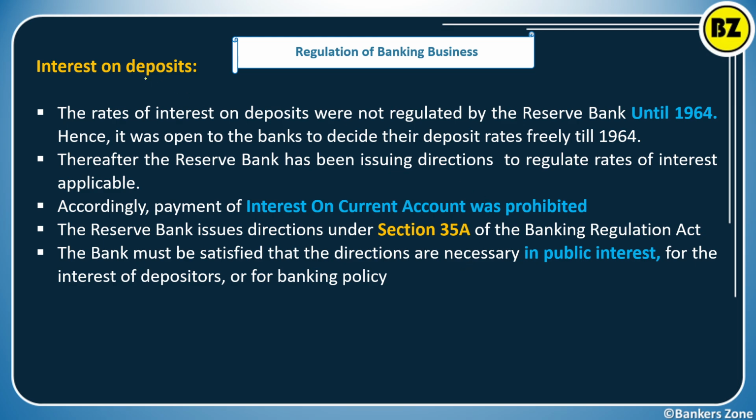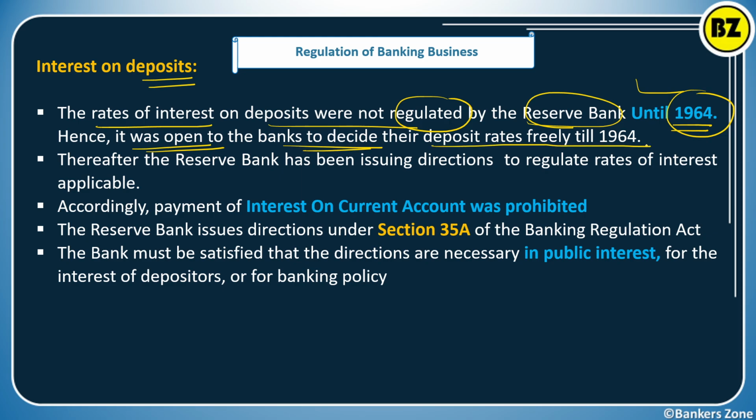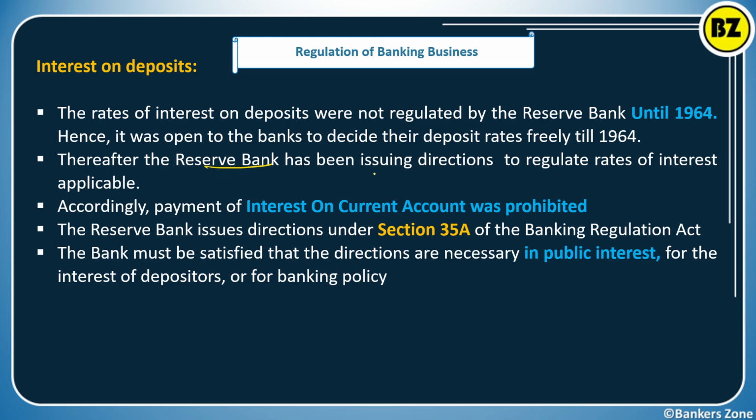Now see, first the interest rate on deposits, how does RBI regulate? The rate of interest on deposits was not regulated by the Reserve Bank of India until 1964. That means until 1964 it was very much open to the bank to decide their deposit rate freely. Individual banks were free to decide the rate of interest. Thereafter the Reserve Bank has been issuing directions to regulate the interest rate on deposits whenever applicable. So after 1964 RBI started regulating the interest rate on deposits.